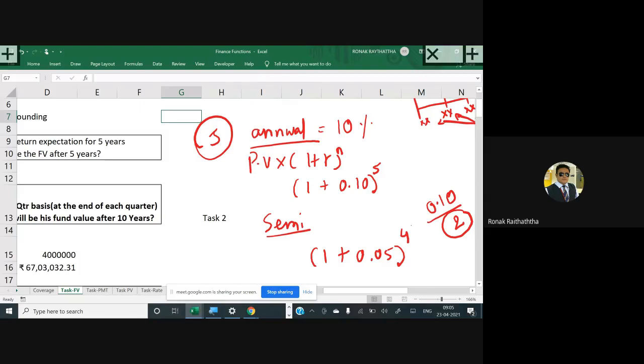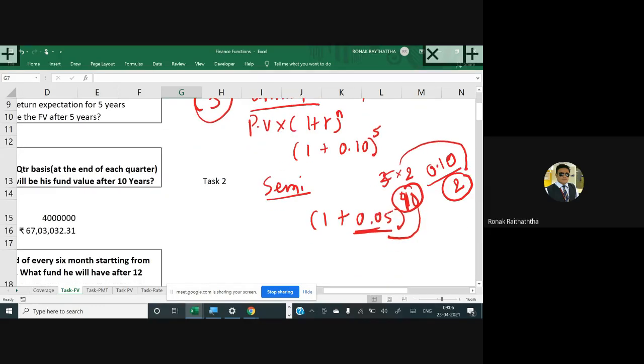So you need to multiply N with the compounding frequency. So 5 multiplied by 2, it becomes 10. So 1.05 raised to 10 will be there. So N must be multiplied with the compounding frequency and rate must be divided by the compounding frequency. It is the case of semi-annual.